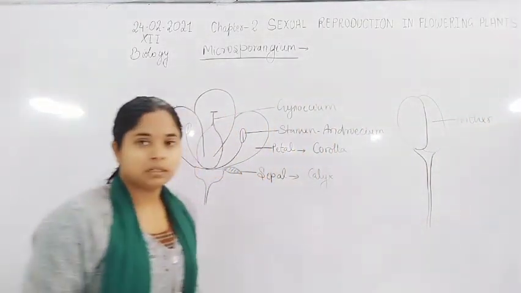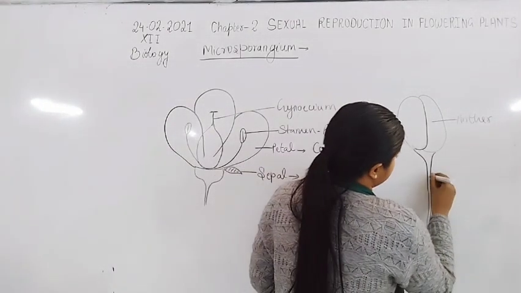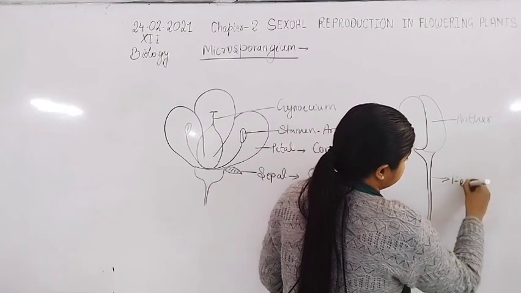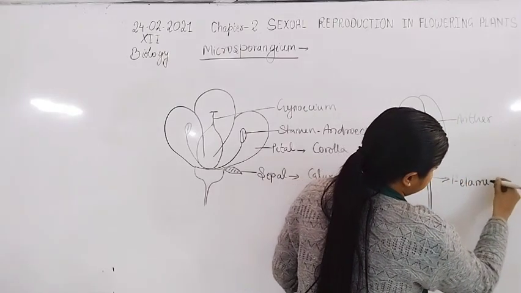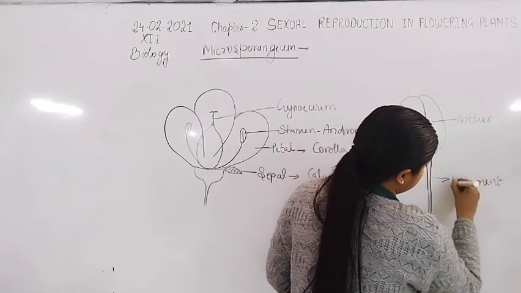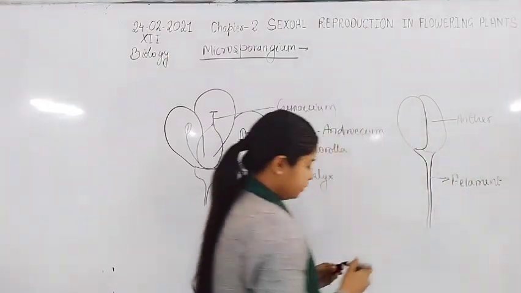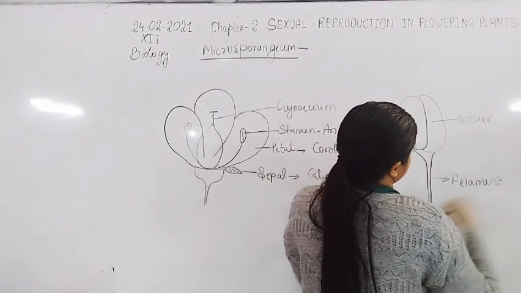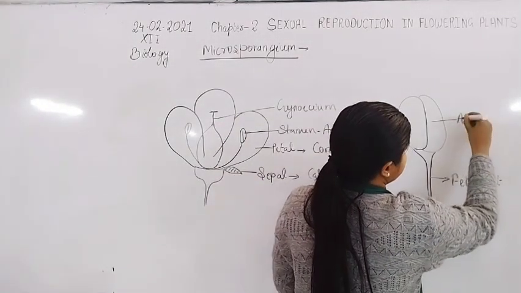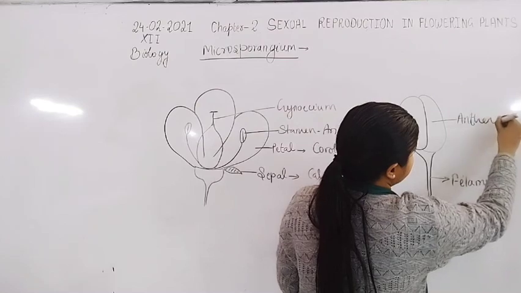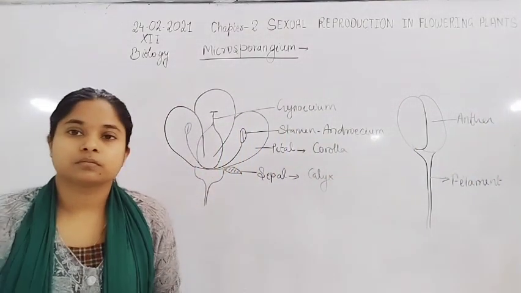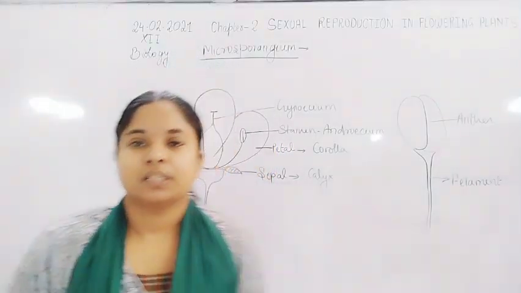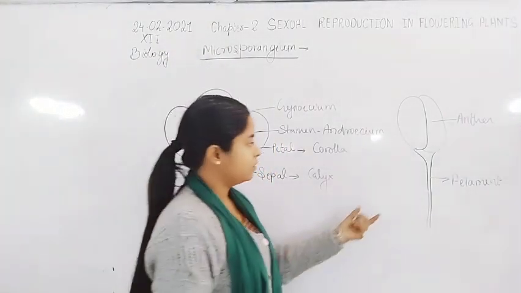Here is the anther, and here is the filament.